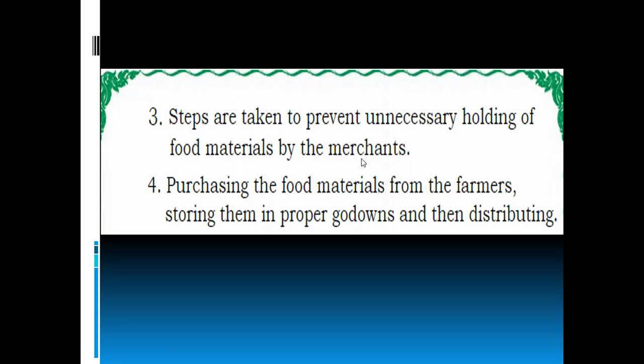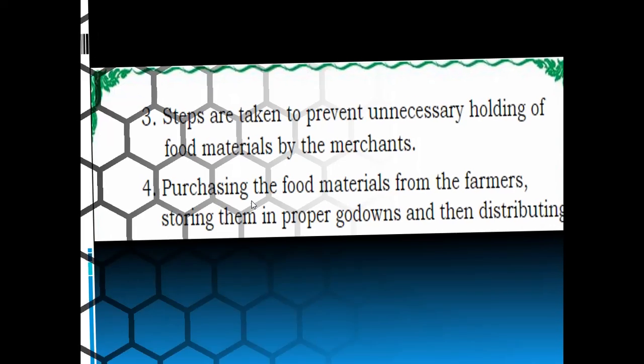Another step is purchasing the food material from the farmers, storing it in proper godowns and then distributing it to the people. This is also one step taken by the government.